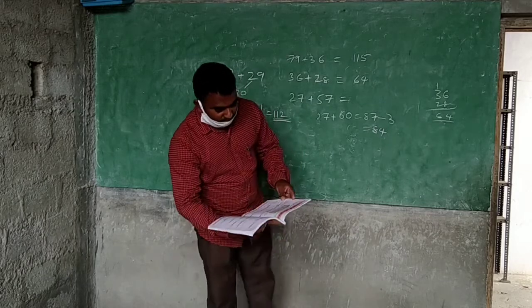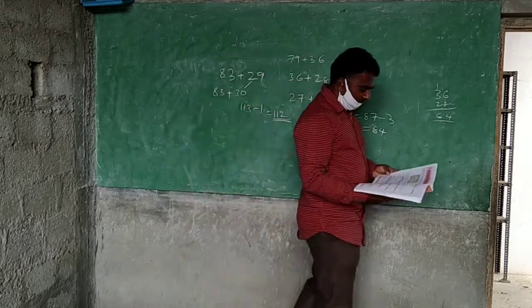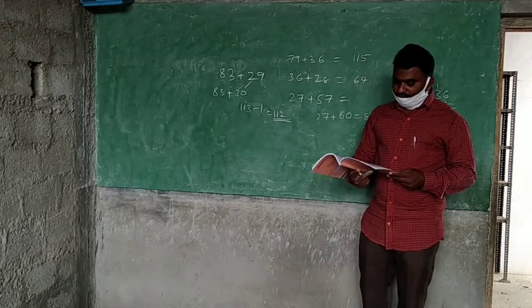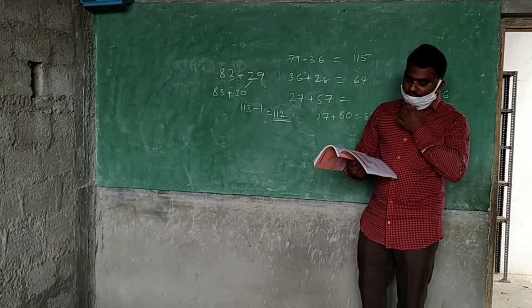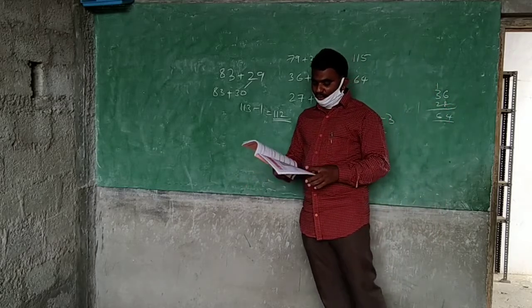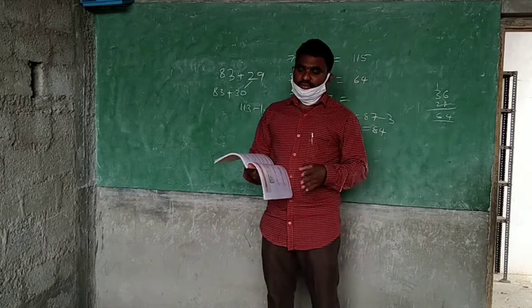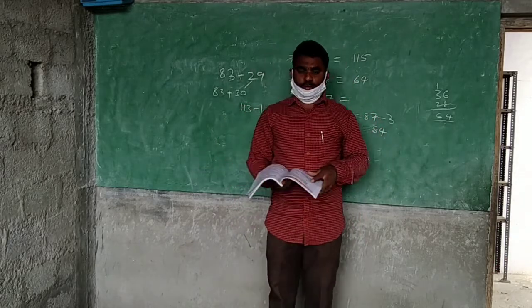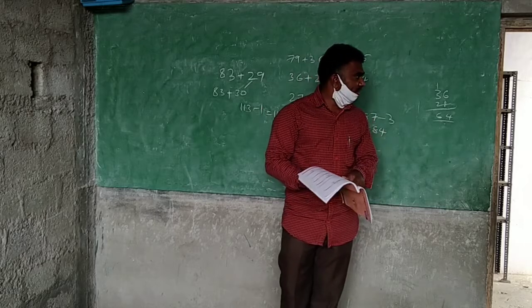Okay, before that, once we will do the work in the textbook. You see page number 38. Page number 38, you see here 12 plus 28. First of all, he is showing how he is doing it. Different ideas. First 12 is the first number. Next 28 is there, no?